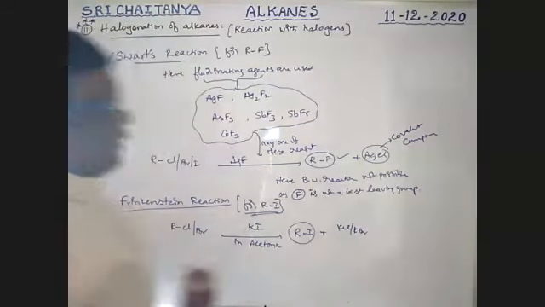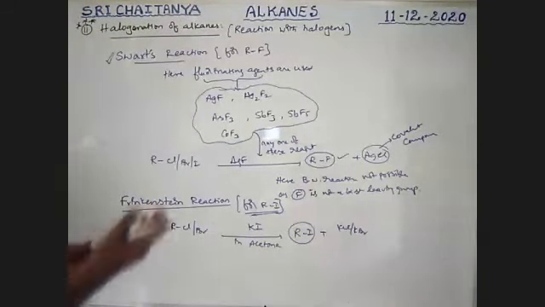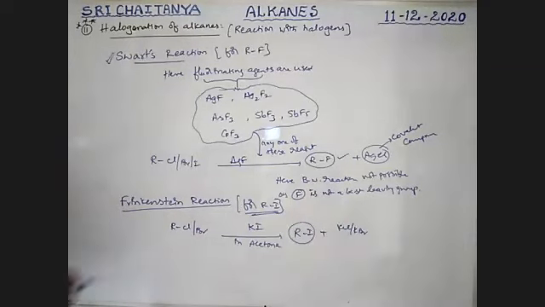So this is the way to prepare alkyl iodide. Here there is no backward reaction, so only alkyl iodide is the final product.